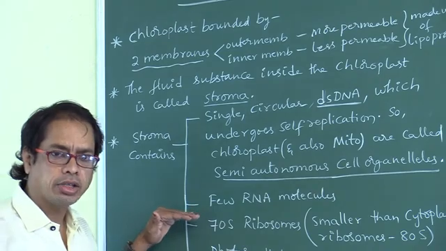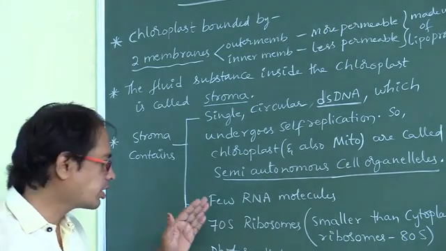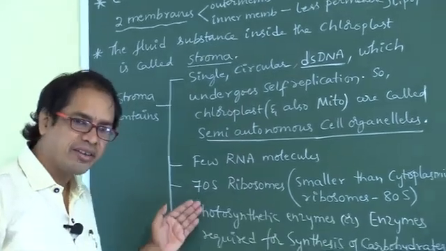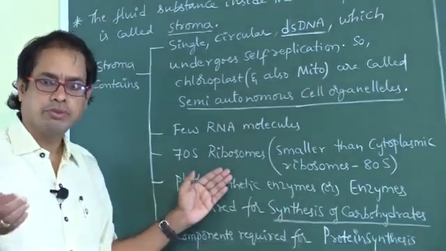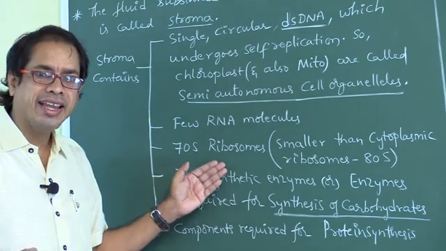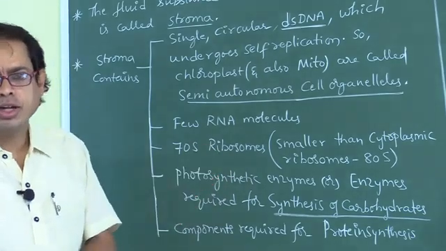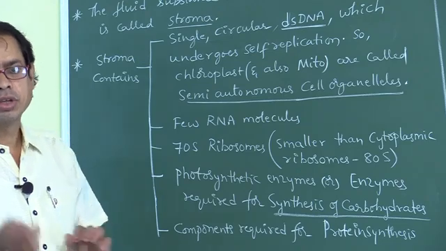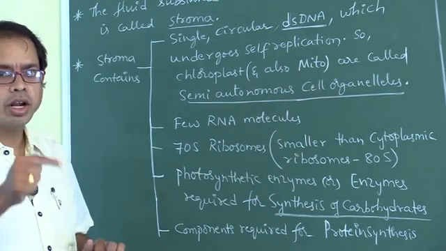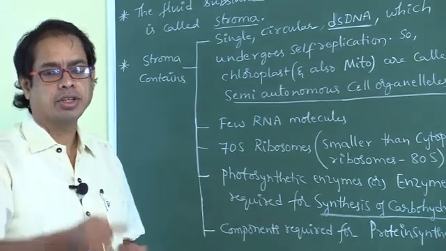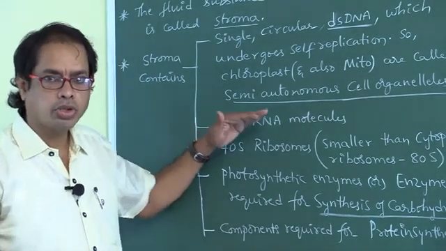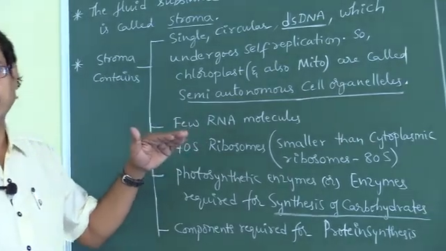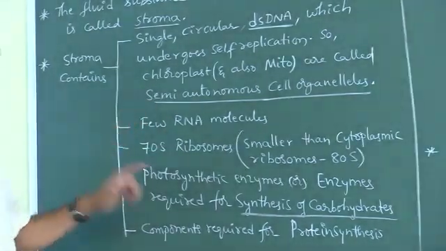Stroma contains a few RNA molecules and 70S type of ribosomes, which are smaller than cytoplasmic ribosomes. Cytoplasm contains 80S ribosomes, whereas chloroplast and mitochondria contain 70S. So which are smaller? Ribosomes of chloroplast and mitochondria are smaller as compared to ribosomes in cytoplasm.